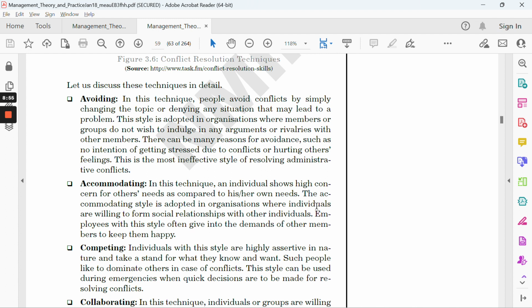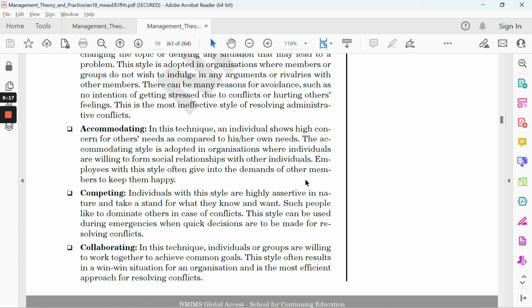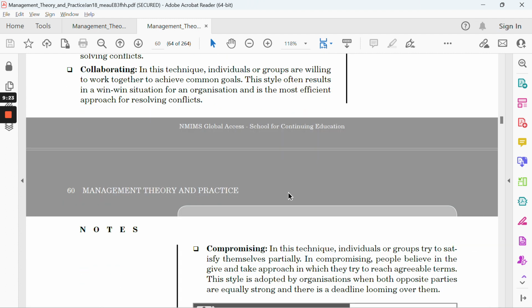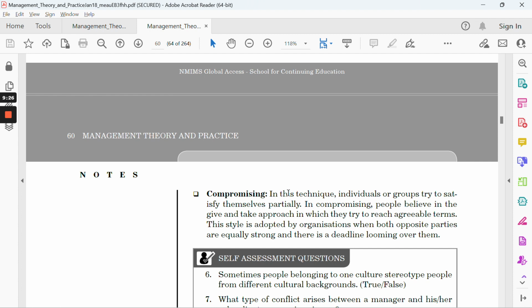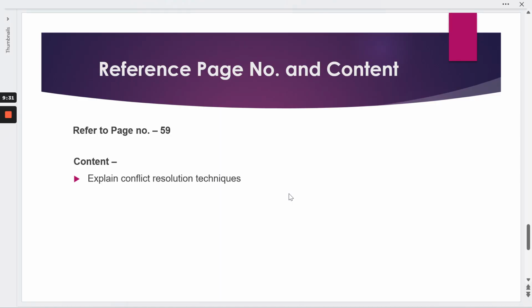It purely depends on whether you are in a conflicting mode, but at the end of the day, the end goal is to resolve that particular conflict. Either you can be at an upper end, or you need to go to a lower end, or it's a blend of both. Avoiding means you simply avoid it. Accommodating means you cater to the other person's needs. Competing is giving yourself priority. Collaborating is mixing both, and compromising is a similar thing, where they reach a mutual agreement and work on common goals. These are the different techniques you can refer to in the third B question.